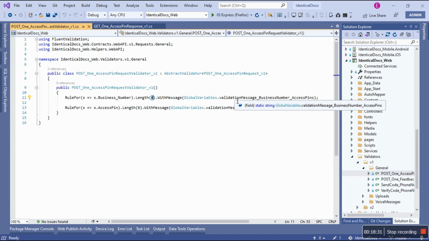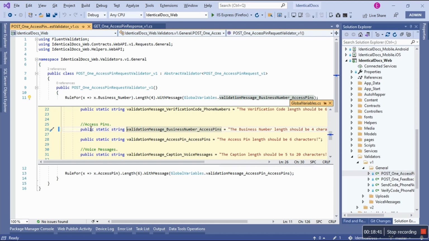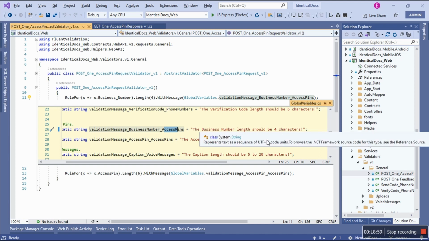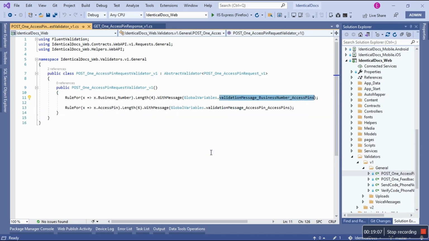So I do have static strings. If I do this, I'm just going to show you a little bit of what's in this class. There we go. I like to use the comments to say, now these are the rules for access pin. You see the validation message for the business number property, for the access pin feature, where I say the business number length should be 4 characters, and then the access pin length should be 6 characters. There we go. So now you understand. And then that's it.